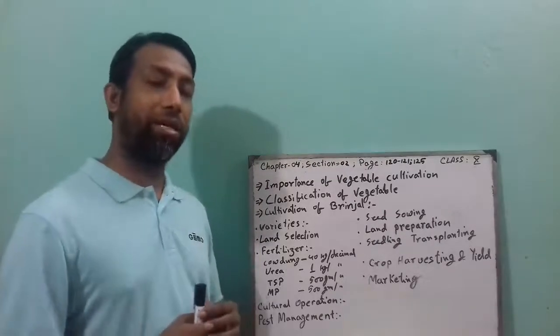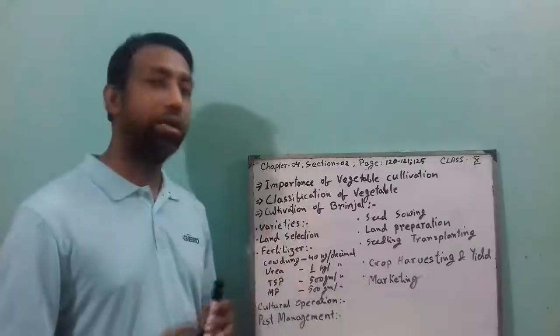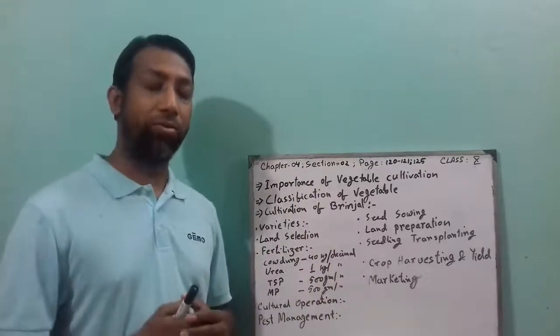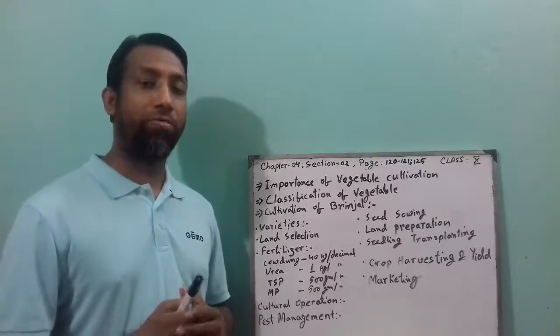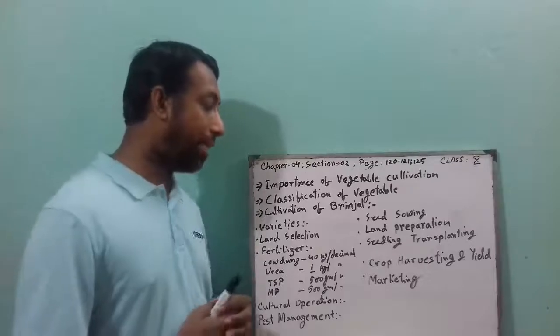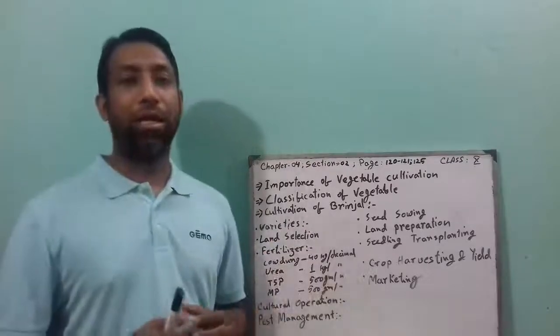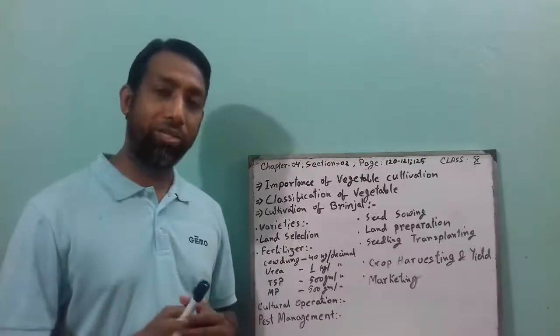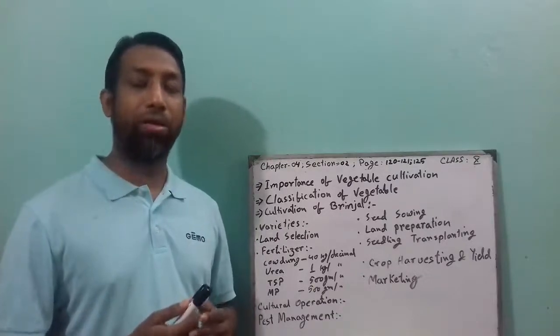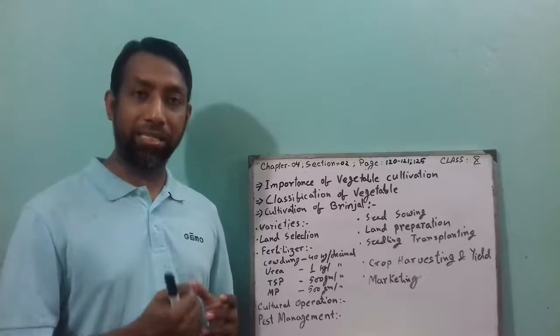And the main thing is the food value of vegetables. We can get lots of nutrients, and as a food we can consume it. And then the herbal quality. Lots of vegetables have herbal quality, like cucumber for digestion.